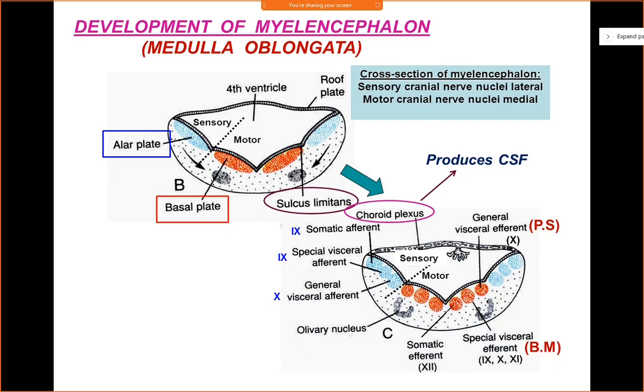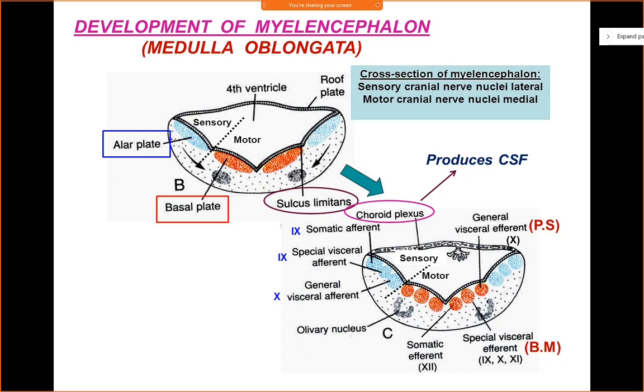All these ventricles will contain choroid plexus, which is derived from vascular invagination of the vascular pia mater, lined by ependyma. Together they form a capillary invagination into the lumen of the fourth ventricle, and this is known as the choroid plexus, and they produce CSF.